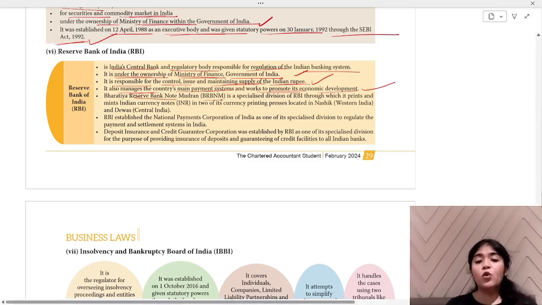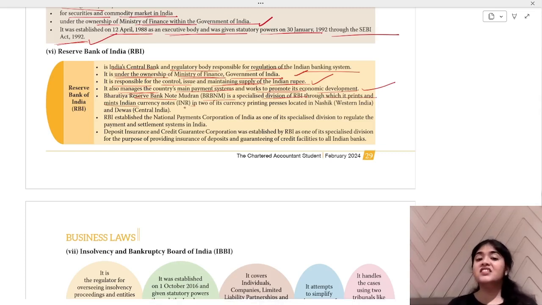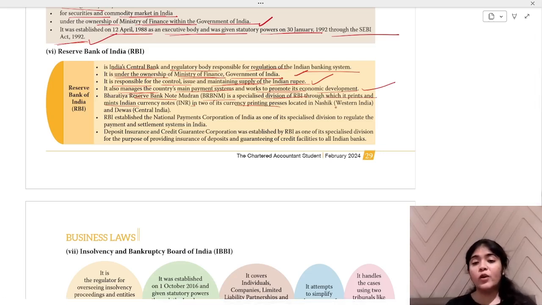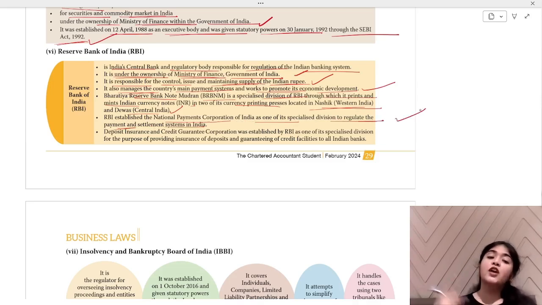Bharatiya Reserve Bank Note Mudran is a specialized division of RBI through which it prints and mints Indian currency notes. So Indian currency notes are printed and minted by Bharatiya Reserve Bank Note Mudran in two of its currency printing presses located in Nasik, Western India and Dewas, Central India. RBI established National Payments Corporation of India as one of its specialized divisions to regulate payment and settlement systems in India. So it regulates payment and settlement systems in India.